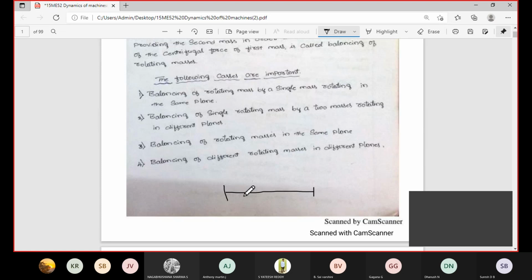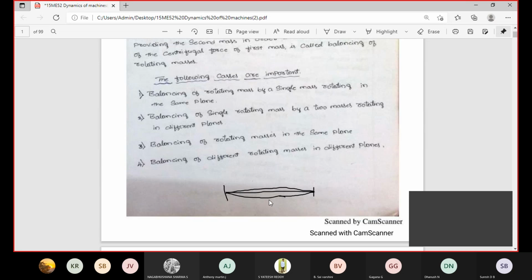Suppose you increase the speed, the shaft is going to rotate like this. This means the shaft is rotating away from the center axis. This particular distance is called the eccentric distance. In that case, balancing is required for this particular shaft.